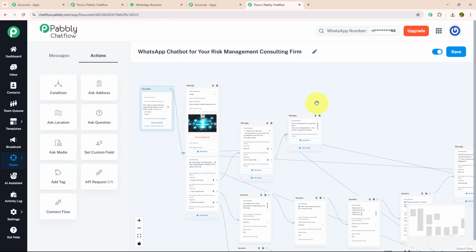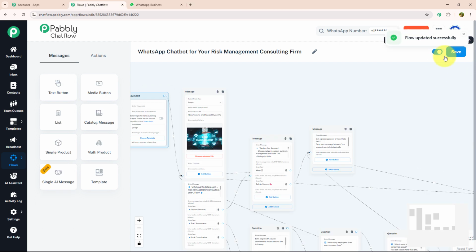Like that. So yes, as you can see, I have created this chatbot for risk management consultant firm and I have entered all the design information that would be needed to run this risk management consultant firm. On to our last step, don't forget to activate your flow and save it. As you can see, I got a message that flow updated successfully. That means my flow is ready to run.